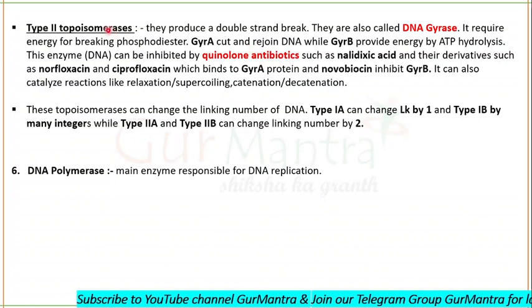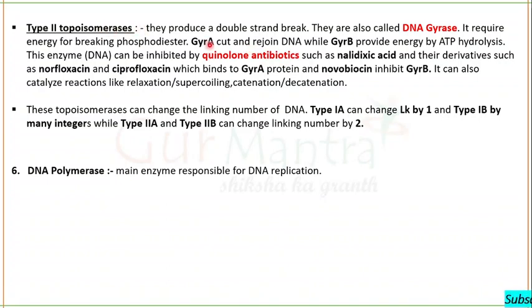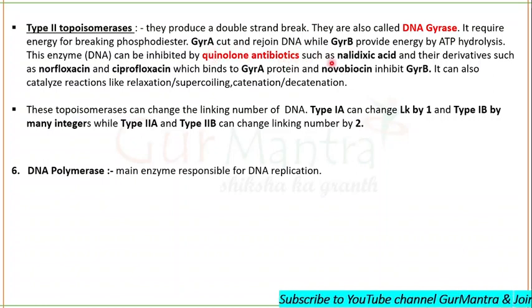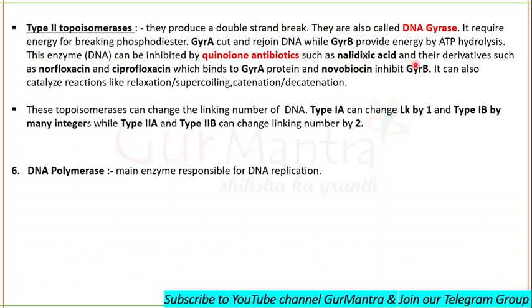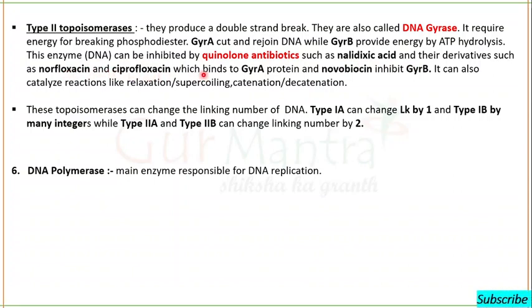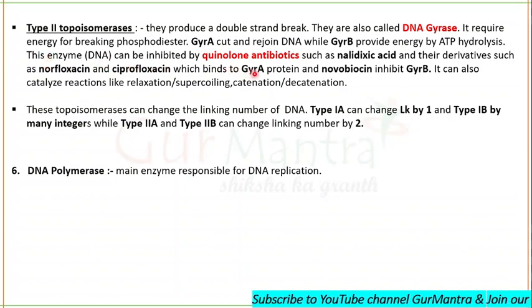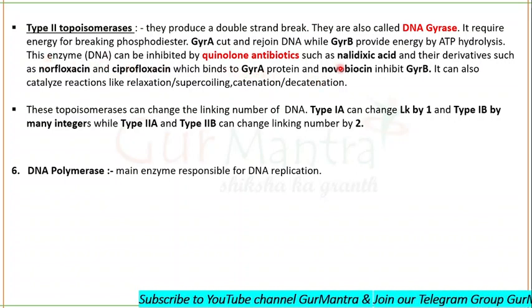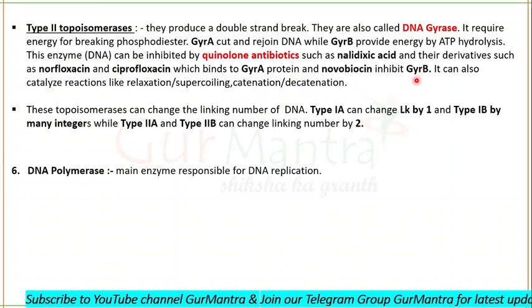Type 2 topoisomerases gyrase A and gyrase B can be inhibited by quinolone antibiotics such as nalidixic acid and their derivatives like norfloxacin and ciprofloxacin, which bind to gyrase A, while novobiocin inhibits gyrase B.